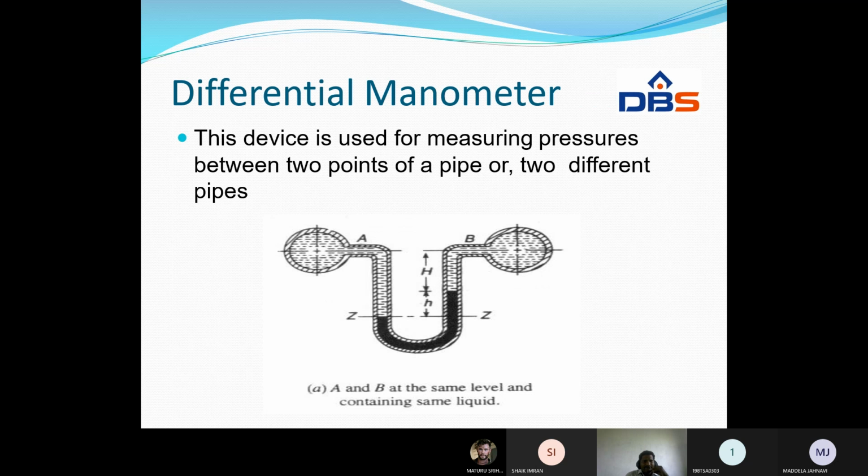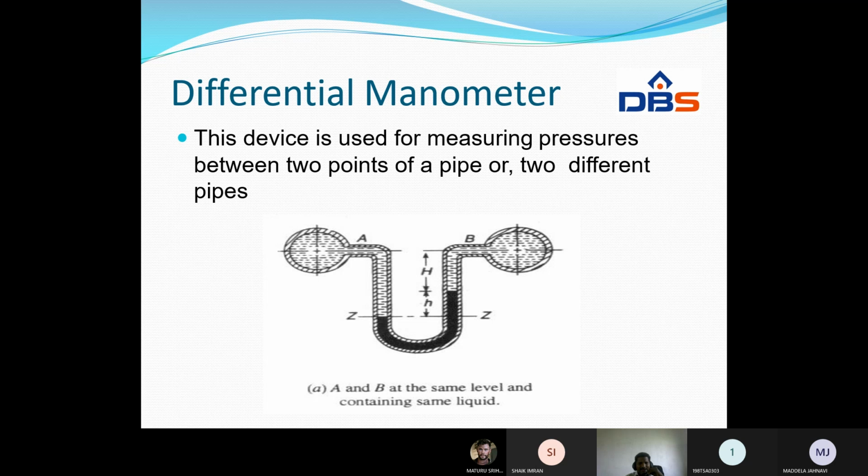See, this is the differential manometer. This device is used for measuring pressures between two points of a pipe or two different pipes. See, this is pipe A, this is pipe B. If you want to find out the pressure difference between these two, in this way we have to connect the U-tube manometer. Z is a section which represents the atmospheric pressure. Understand?